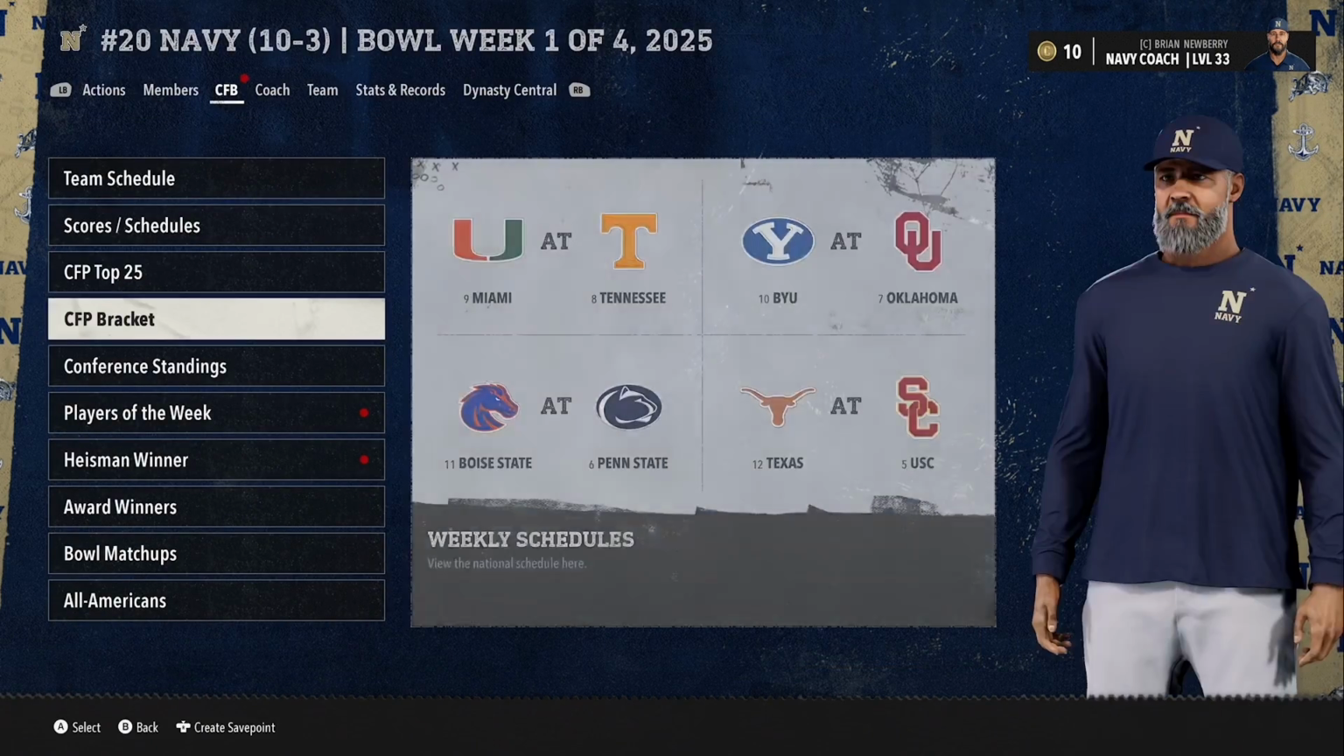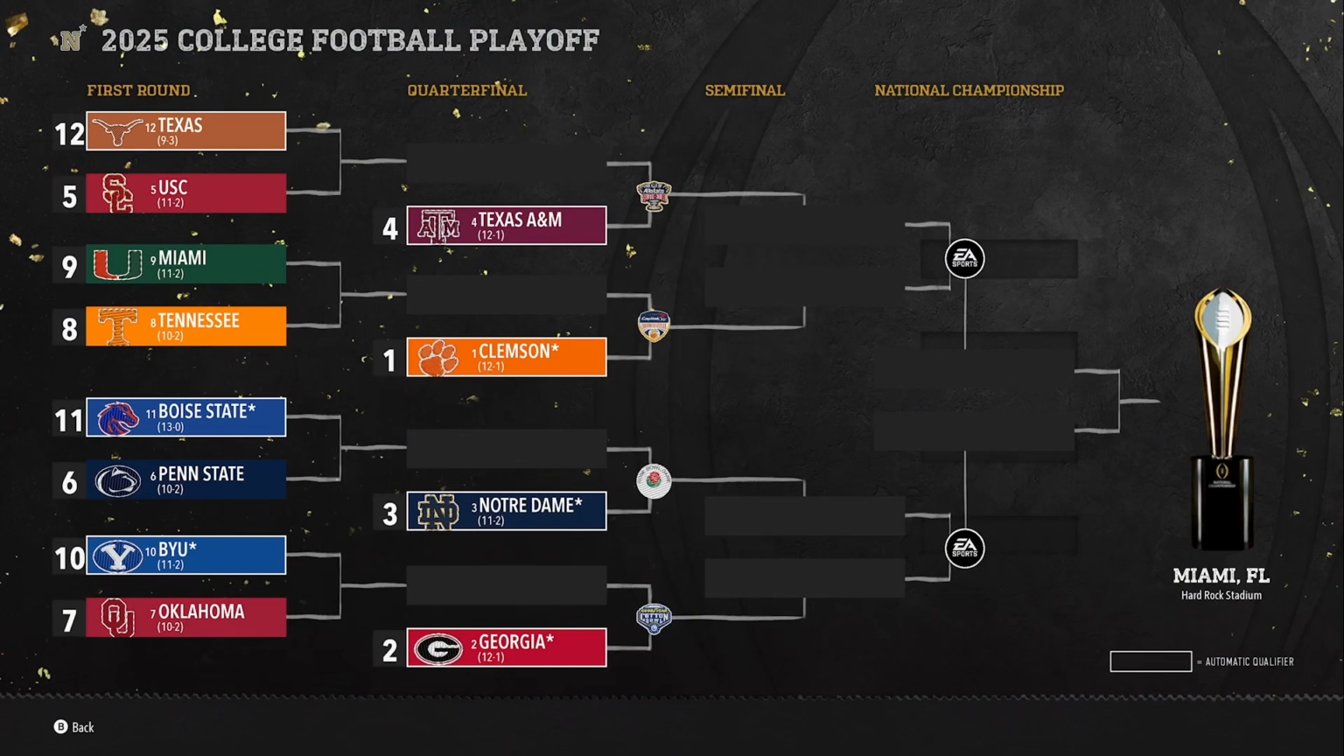And before I put league advancement on manual, let's jump into this college football playoff bracket. Let's see who made the college football playoff. It's going to be Texas versus USC, 12 versus 5. Miami versus Tennessee, 9 versus 8. Penn State, Boise State, 6 versus 11. BYU versus Oklahoma, 7-10. And the 1 seed goes to Clemson.